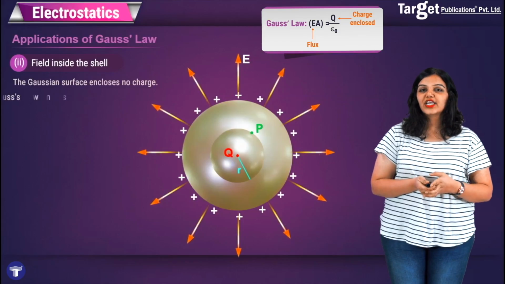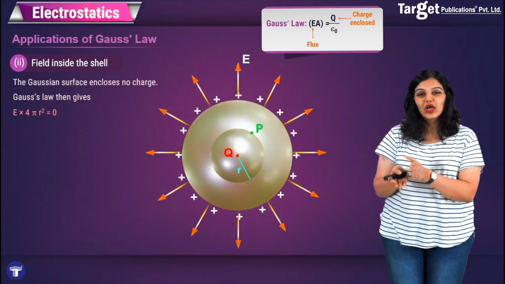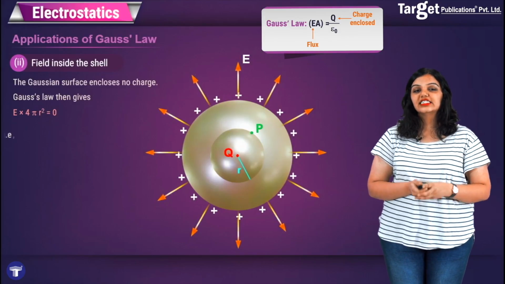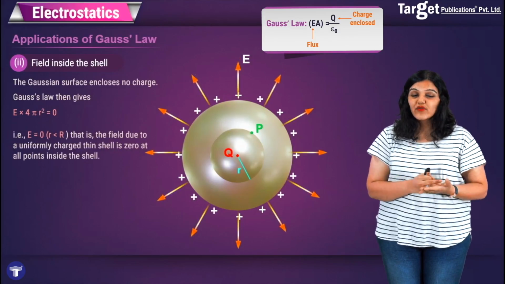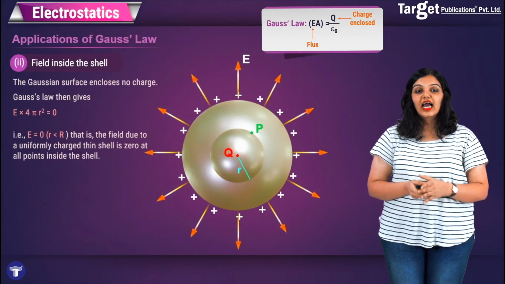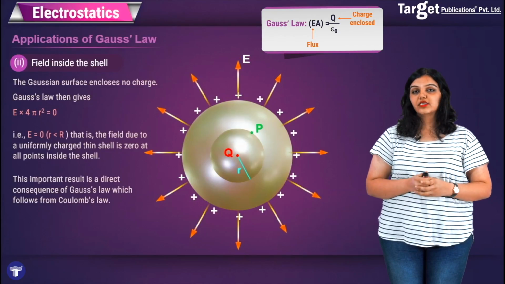And therefore, if you apply Gauss's law, you will simply get E into 4 pi r square is equal to 0 because there is no charge enclosed, and this shows that the field inside the shell is 0. Therefore, we say that E is 0 for all points inside a spherical shell, and this is a direct consequence of Gauss's law, which follows from Coulomb's law.